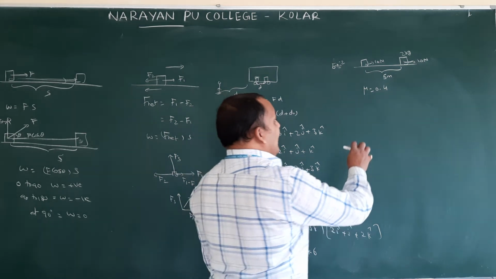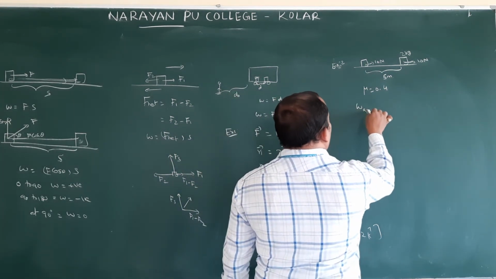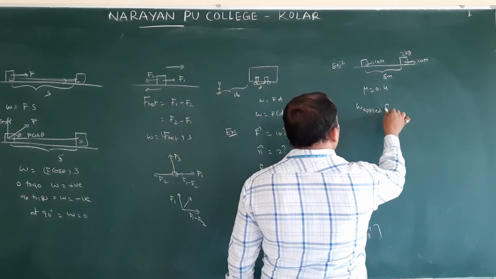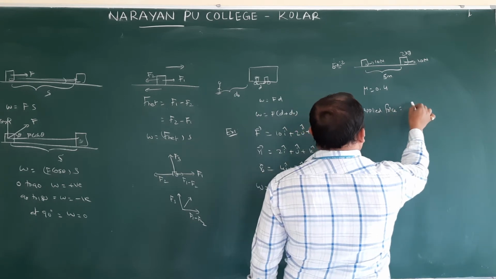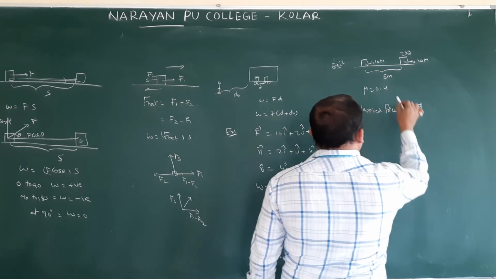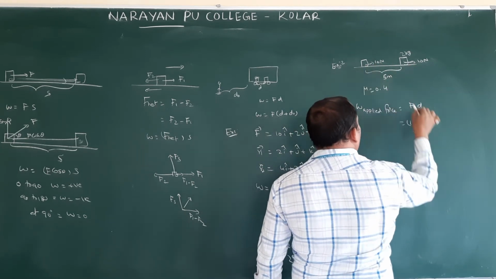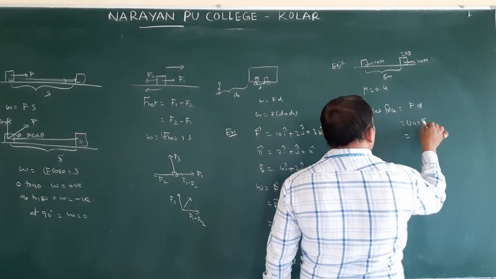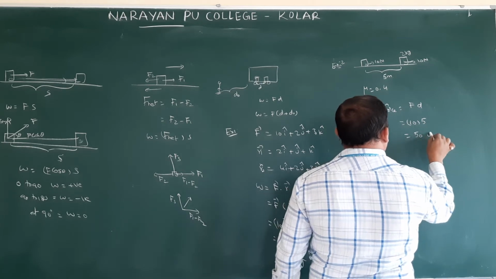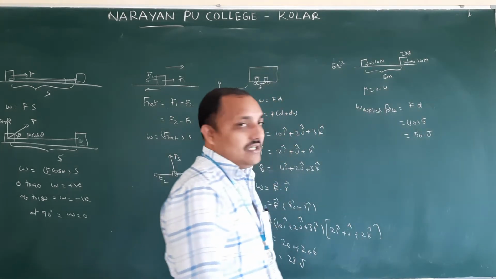First we will find the work done by the applied force. Very simple, you can directly solve. Applied force into displacement. Applied force is 10 newtons, and it is in the direction of displacement. Therefore, 10 into displacement value 5, 50 joules. That is very simple.